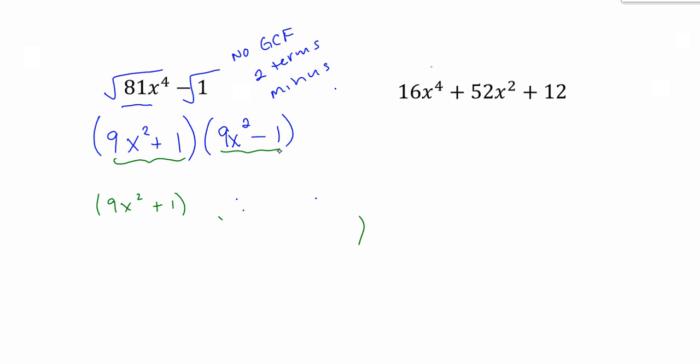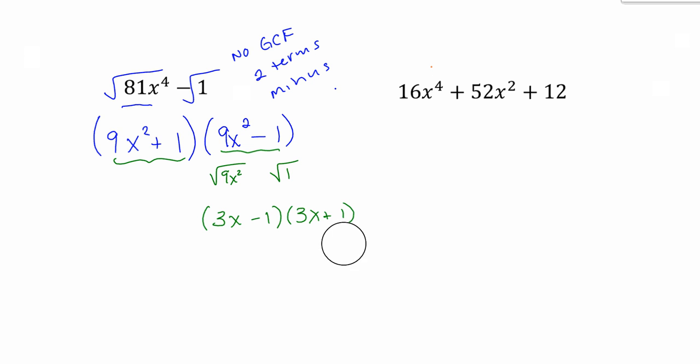All right, looking at this one, two terms. There is a minus in between, so I'm going to look for square roots. So I would say square root of 9x squared and the square root of 1. Square root of 9 is 3. Square root of x squared is x. Square root of 1 is 1. Twins. But they are not identical because one's plus and one's minus. And then this guy stayed exactly the same. And that's it.